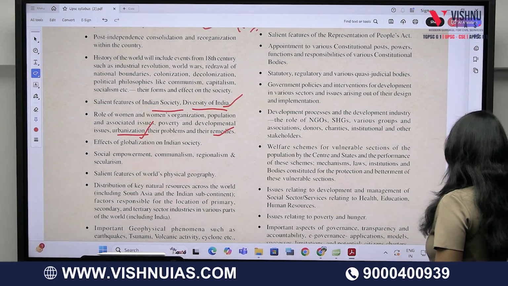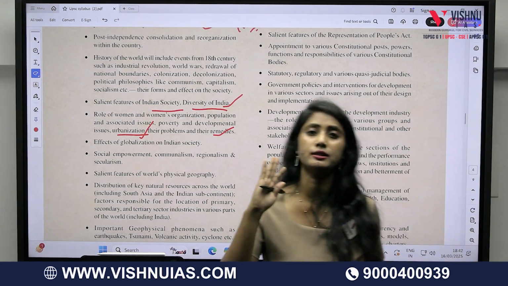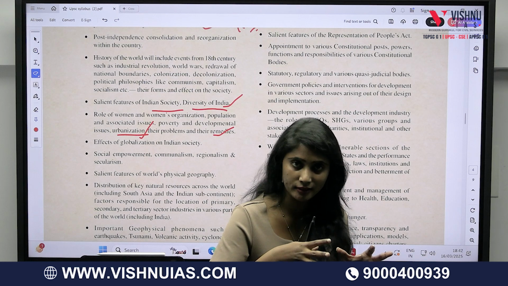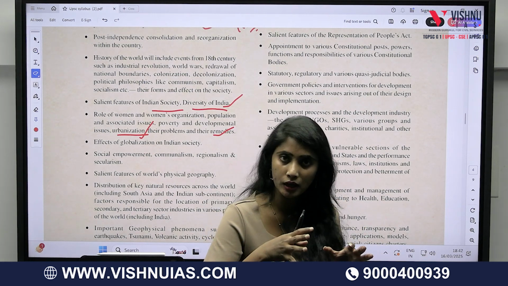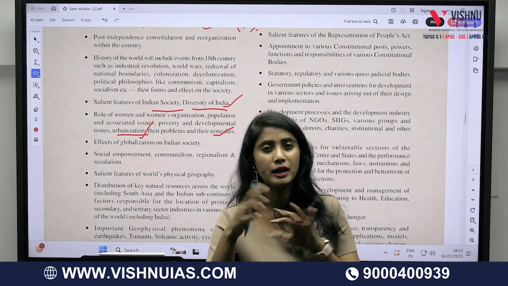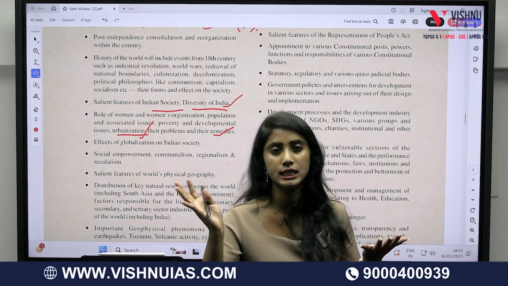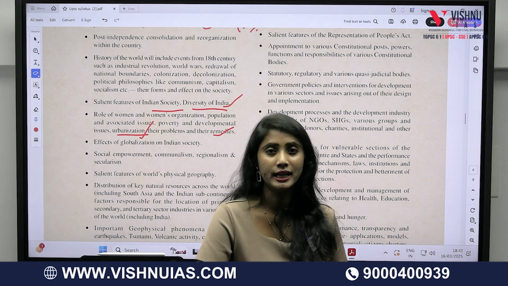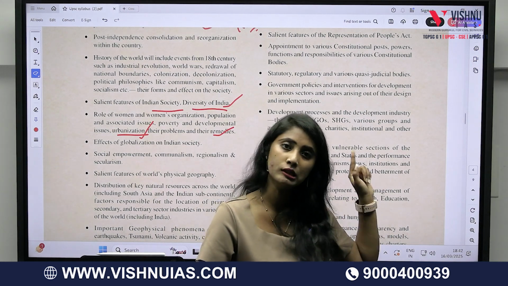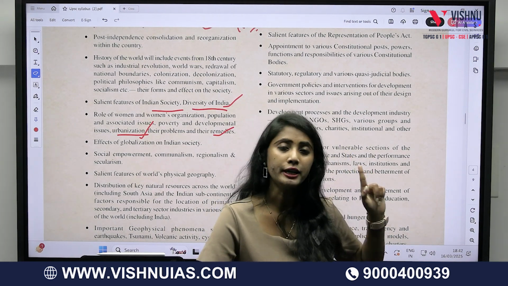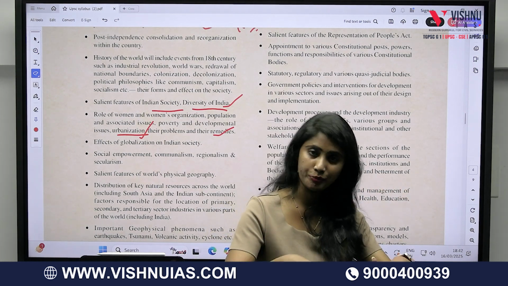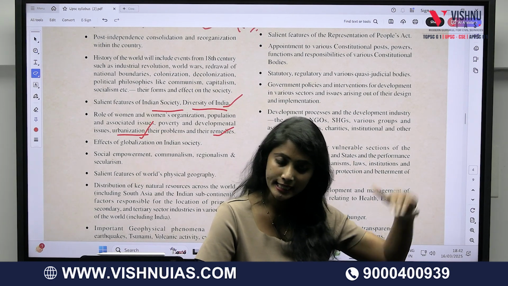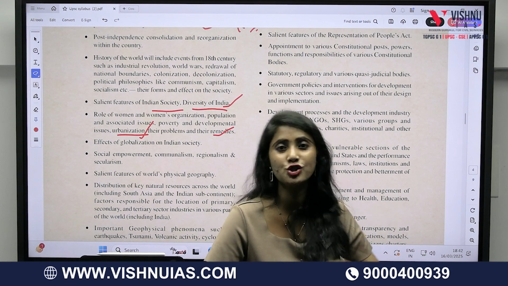Now the second thing, listen carefully: the syllabus consists of 2 parts. One is hidden parts inside it. Some parts of the syllabus seem very simple, some parts seem complex, whereas some parts are directly asked. For example, current events of national and international importance: do you think it is directly asked? No, right? It has a lot of hidden meaning, which I told you in the beginning of the session itself. So when do you understand the vastness or the depth of current events of national and international importance? Only after you start attaining certain depth of knowledge in these GS papers.